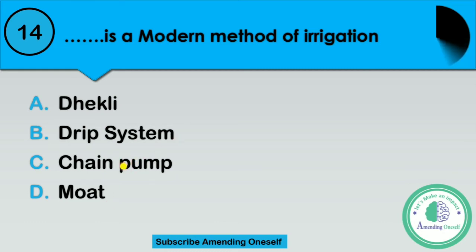Option A, Dhekli. Option B, drip system. Option C, chain pump. Or option D, mode. Blank is a modern method of irrigation. 4 options, easy question.